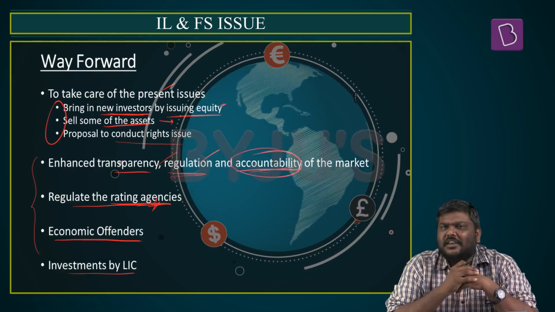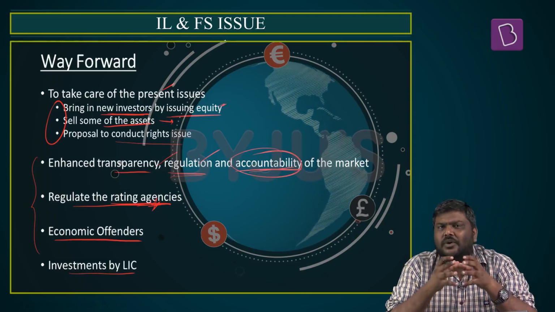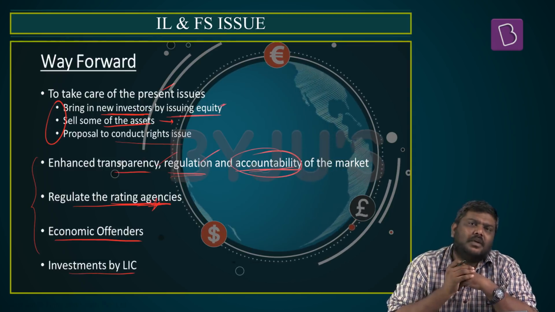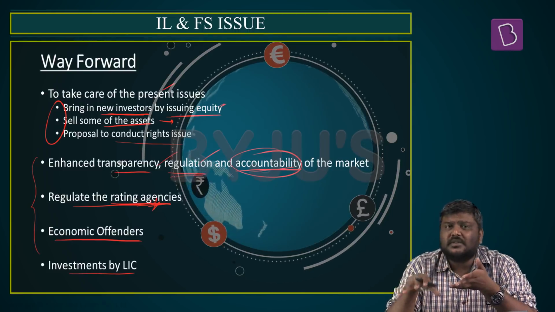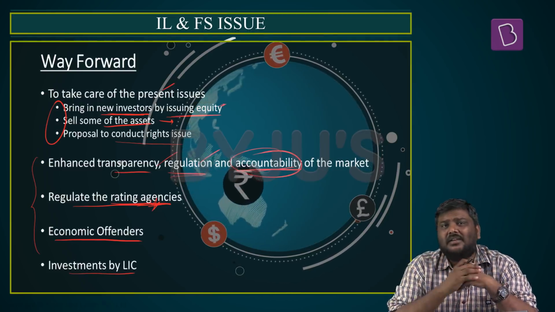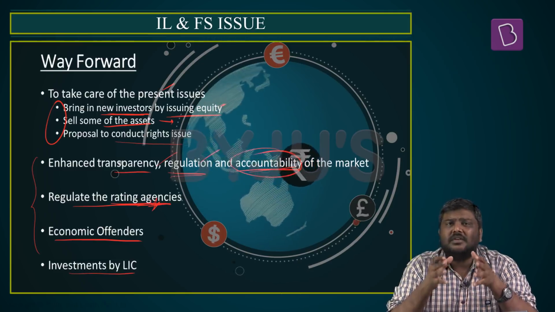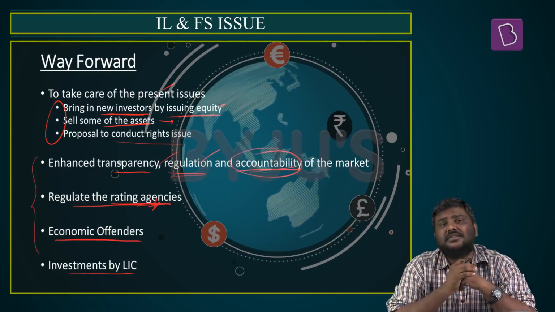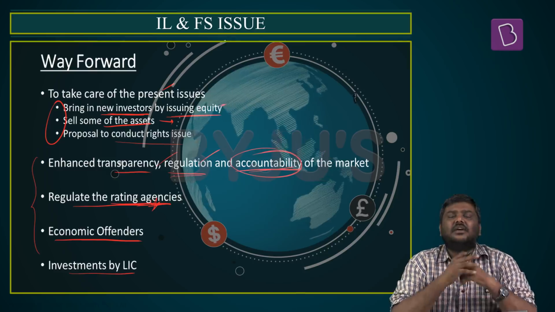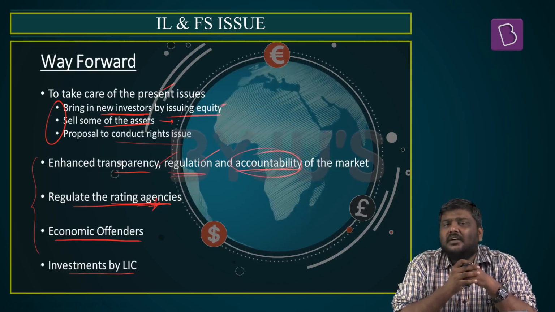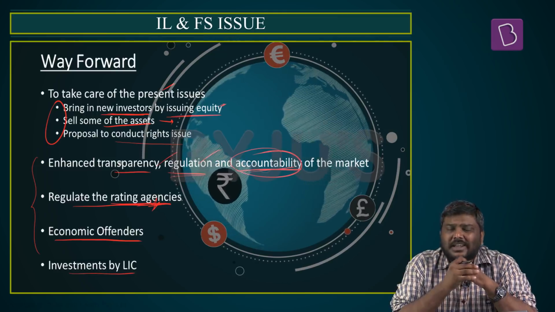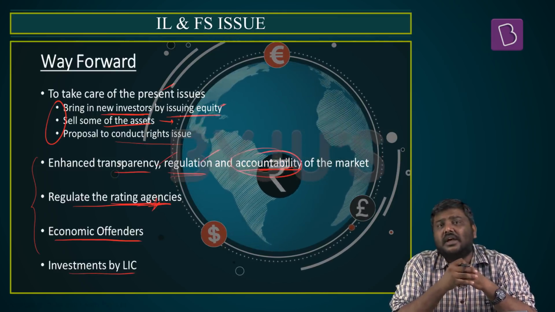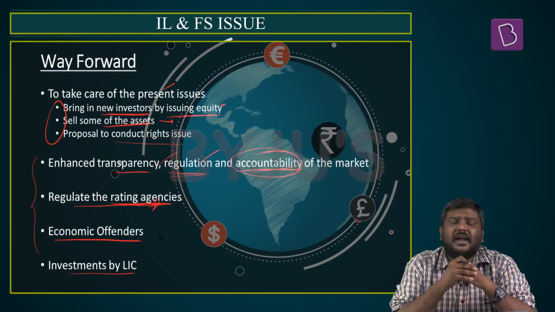As a result of this, the investments of LIC also have taken a hit. The Government of India needs to have a relook at how they are going to use the investments of LIC. Because at one point of time, it may so happen that majority of the investments of LIC may turn out bad. And the impact of that on the Indian economy will be disastrous. So these are some of the recommendations that the Government of India needs to have a look at and ensure that the issue of IL&FS is resolved in a fair, transparent and a quick manner.